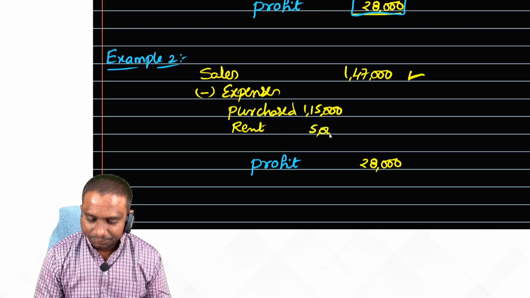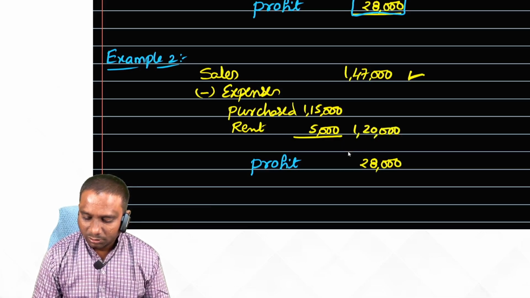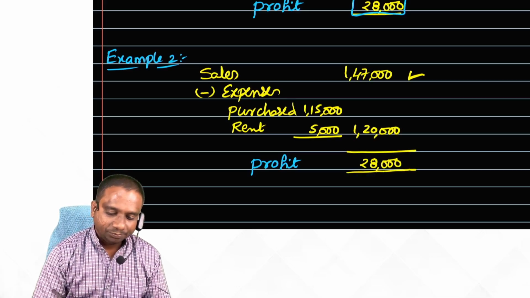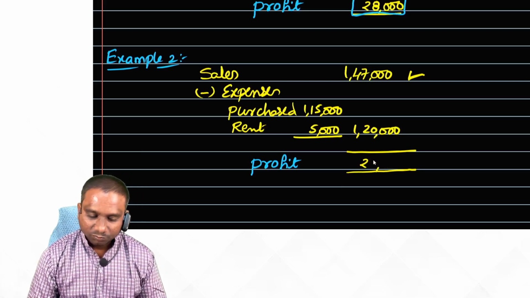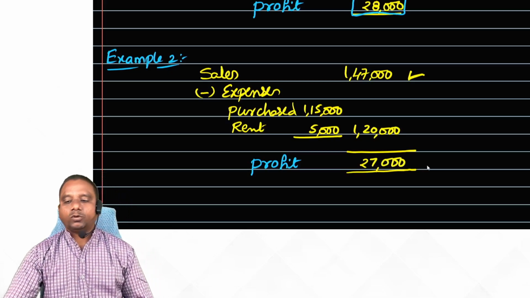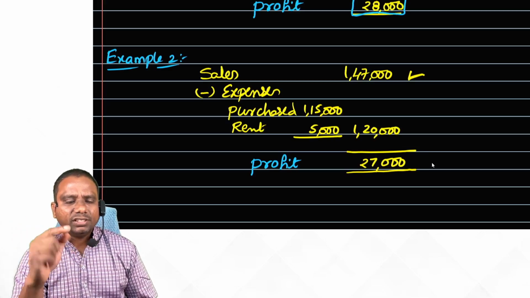Okay. So total 1,20,000, sir. Total 1,20,000 I have incurred expenses, sir. Super. Then what is the difference here? 27,000, sir. This is my profit, sir. Sales are 1,47,000 as given in the problem.